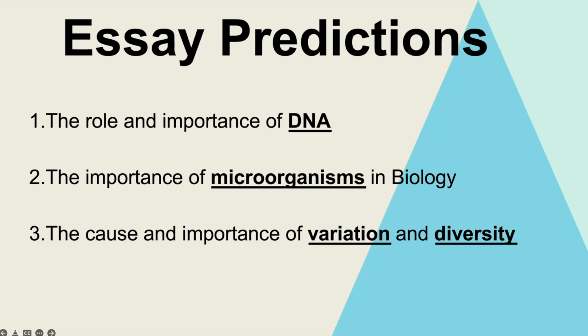So here are the 3 new essay predictions. I did have some older ones, but I've changed them after having a look through paper 1 and paper 2, looking at what is left to come up on the paper 3 advanced information, and then looking at the remaining topics. So I've based this on the topics that haven't come up really, or not at all, in the whole A-level and aren't expected to on paper 3, but are fundamental topics to A-level biology. And also linked to titles which are quite common and come up every few years.